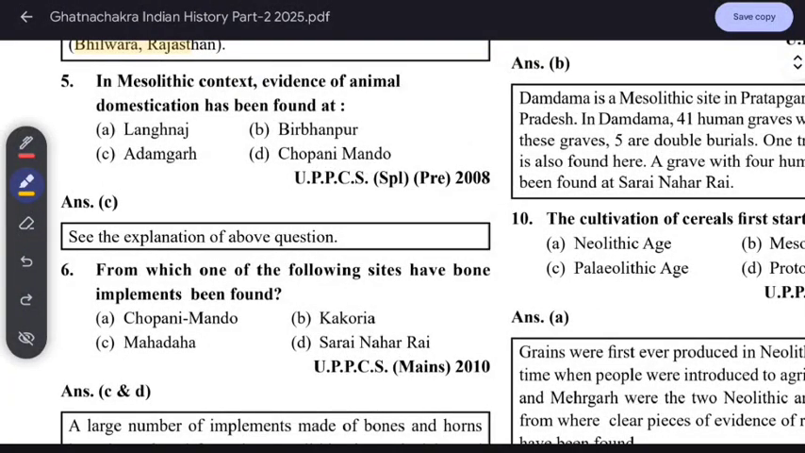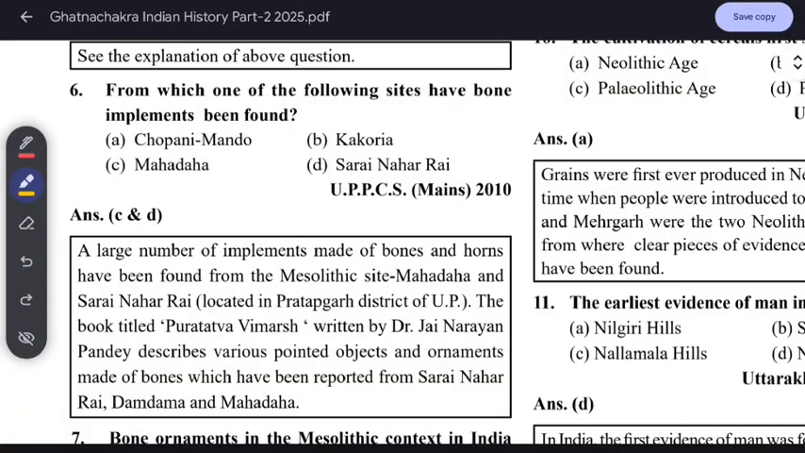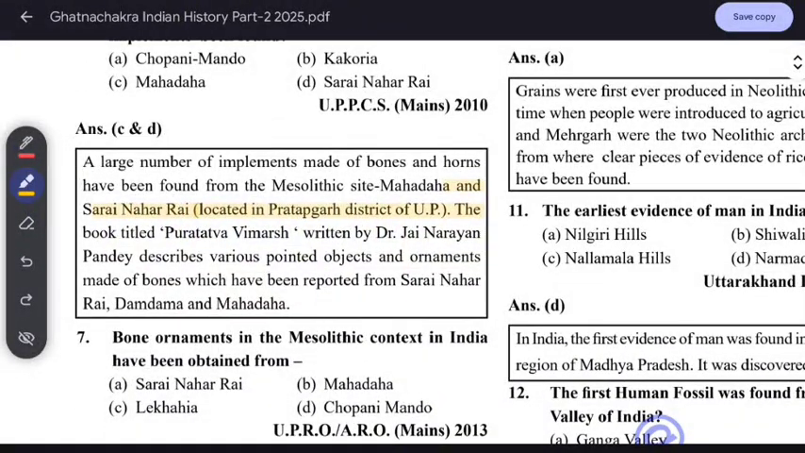From which one of the following sites have bone implements been found? It is Mahadaha and Sarai Nahar Rai. A large number of implements made of bones and horns have been found from the Mesolithic sites Mahadaha and Sarai Nahar Rai. It is located in Pratapgarh district, which is in UP. Location is important. The book Parvat Vimarsh, written by Dr. Jay Narayan, is not important, just know this. This place is important because the Mesolithic is found here: Sarai Nahar Rai, Damdama and Mahadaha.